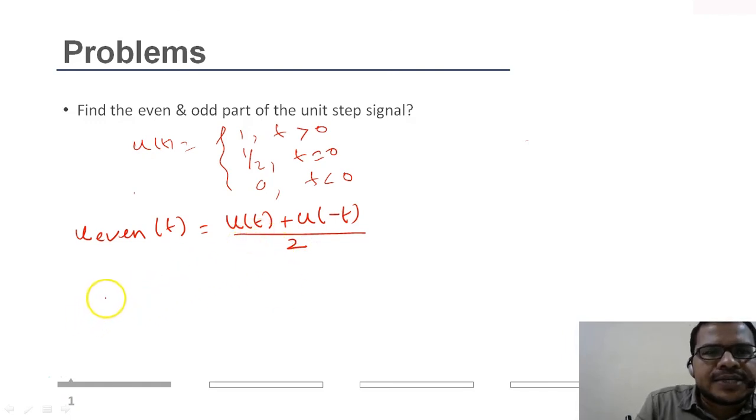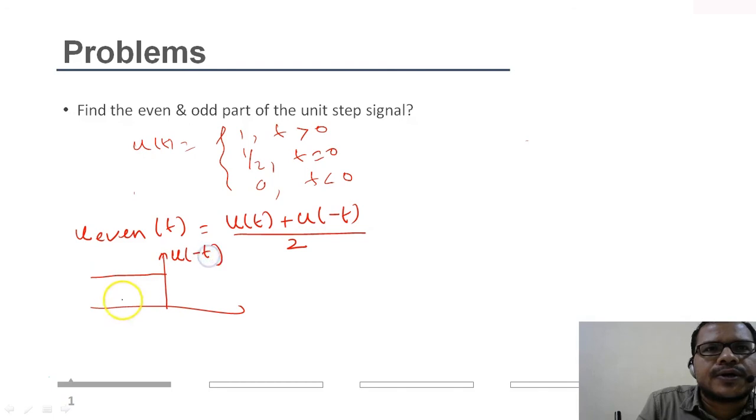Let's represent the individual signals. u of t is already given, so u of minus t will exist on the negative time axis. This is u of minus t. So I'll take the sum of u of t plus u of minus t, divided by 2.